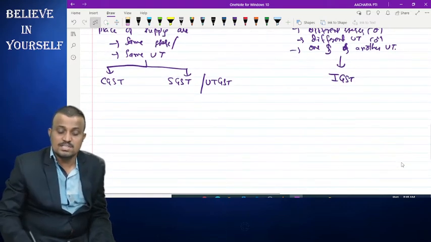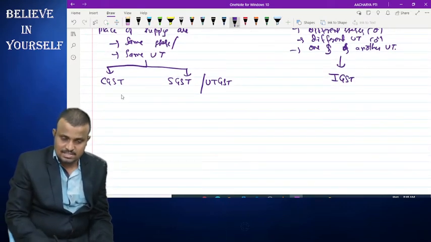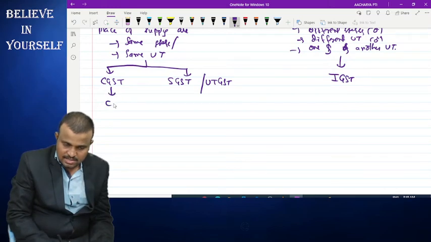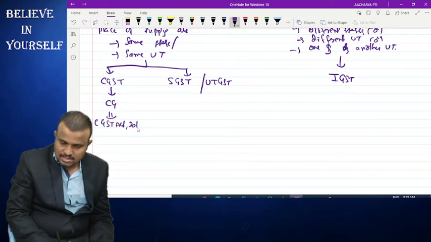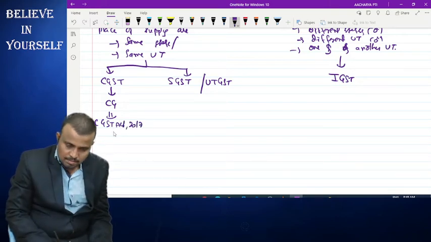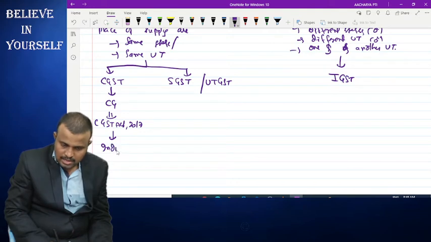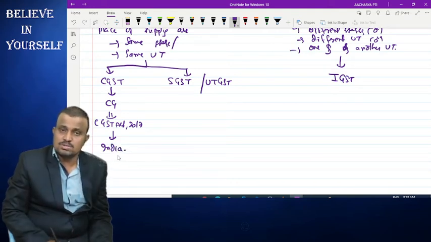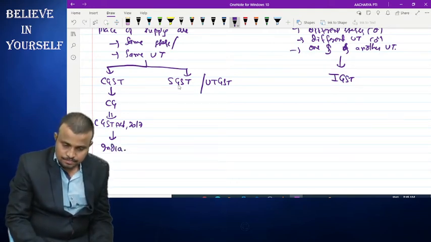Then coming to CGST. CGST stands for Central Goods and Services Tax, and it is levied by the central government as per the CGST Act 2017, and it applies to whole India.